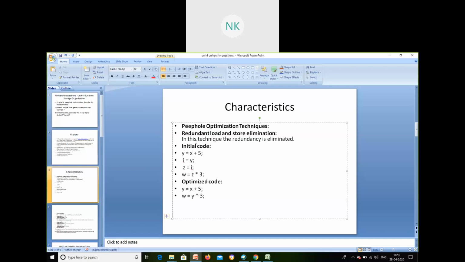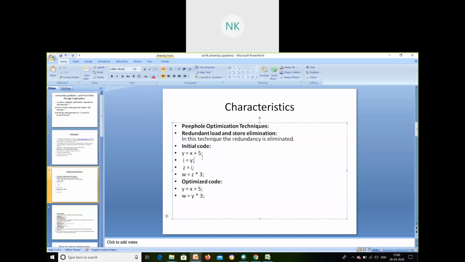So see, this is going to be my code. y is equal to x plus 5, i is equal to y, z is equal to i, w is equal to z star 3. That is multiplication, multiply by 3. Yes, see here, i is equal to y and z is equal to i, which is going to be the same. My y value is going to be my i as well as z. So if I calculate y, I will be able to calculate w also. I don't have to find z and then multiply the value by 3.